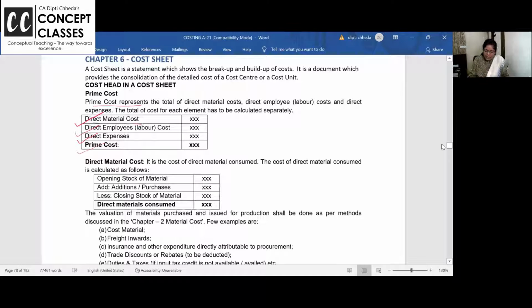When you are taking direct material, actually you take direct material consumed, how much is used. So suppose I had 5 bags of raw material, purchases is 15. I have now 20. Out of that, 3 are still there in stock. So how much material is consumed? 17.